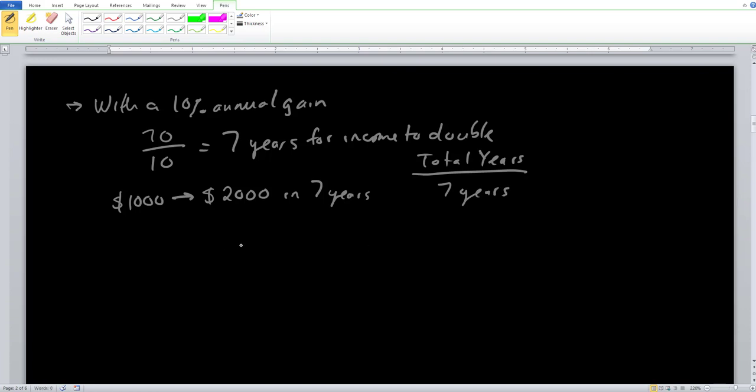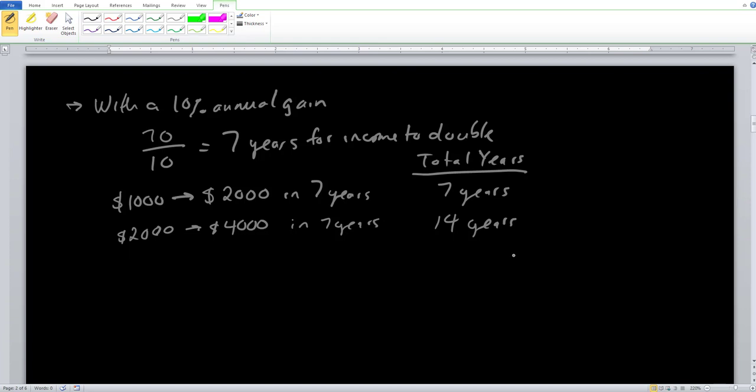At the end of another 7 years, how much money are we going to have? Because it is compound interest, we're not building the 10% off of this $1,000 anymore. We're now building this 10% off of the $2,000 that we have. So this $2,000 becomes $4,000 in another 7 years. So in total time, in 14 years, we have $4,000. We've quadrupled our money in 14 years.